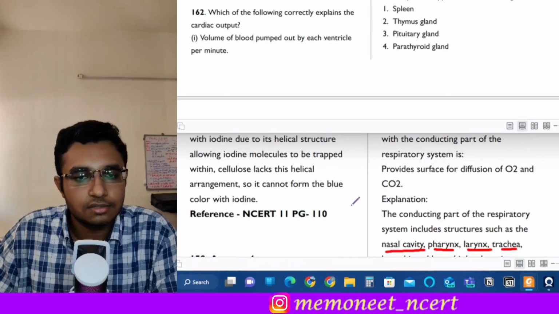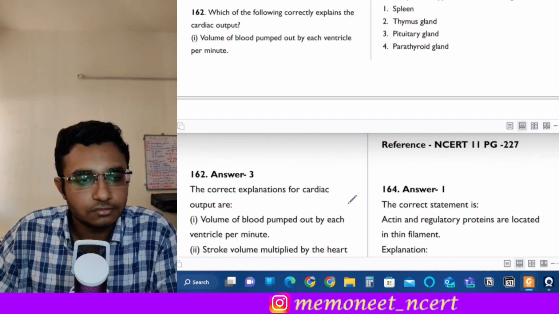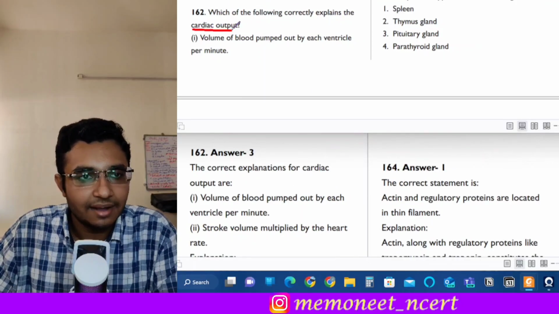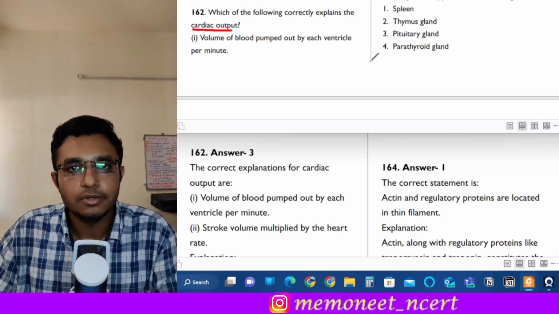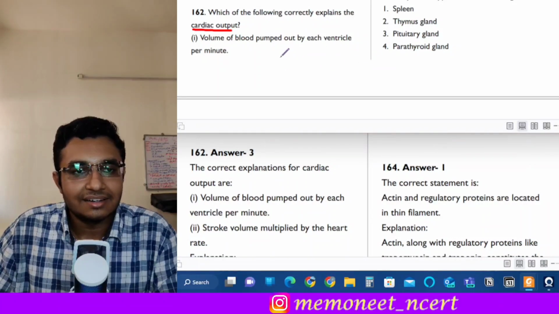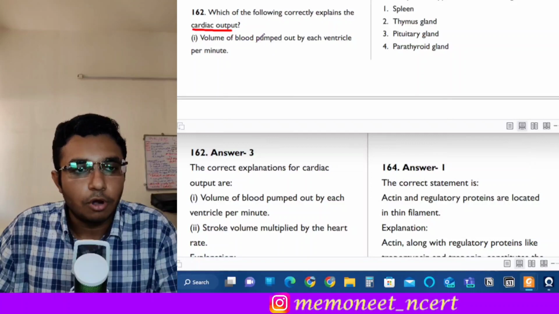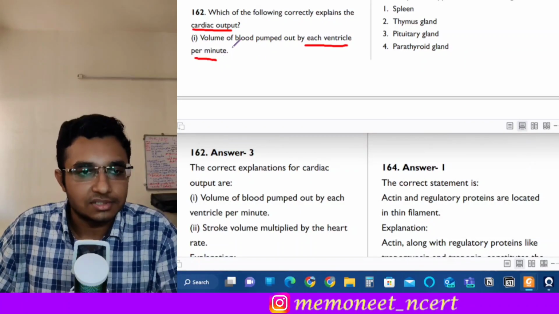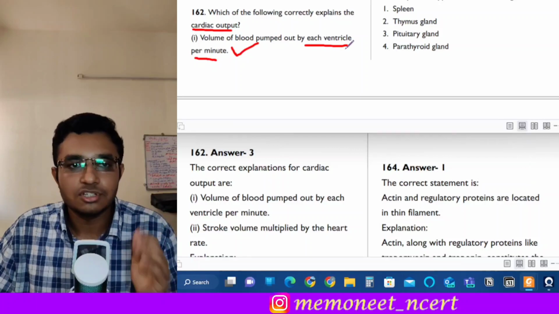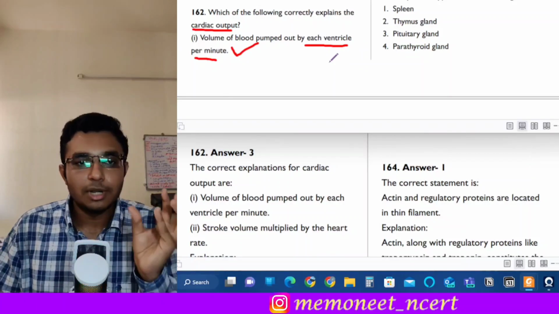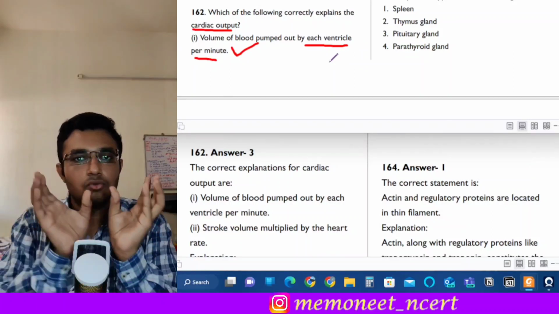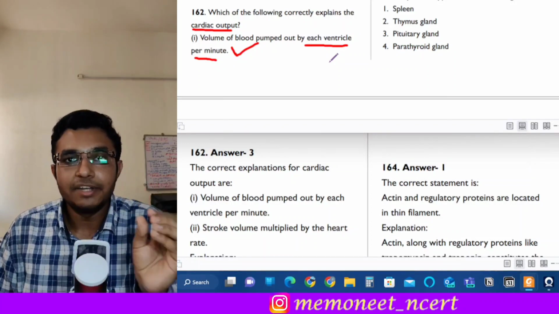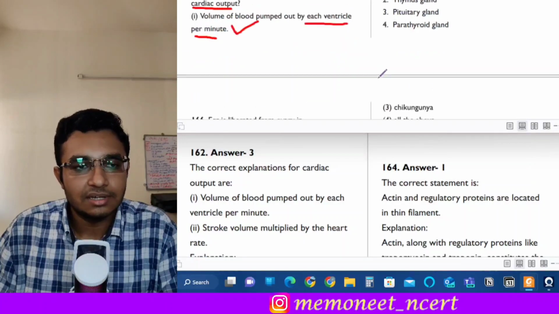Moving on to the next question, question 162. It states that which of the following correctly explains the cardiac output? Now what is cardiac output? So see, here the first statement is volume of blood pumped out by each ventricle per minute. Okay, so this is a correct statement because this is the definition of cardiac output, that how much blood is pumped by each ventricle. There are two ventricles, how much blood is pumped by a single ventricle in a minute. Okay, so this is a correct statement.